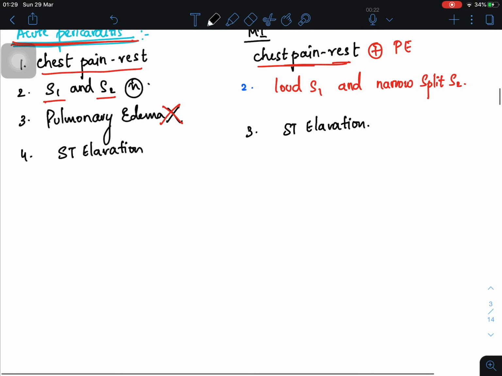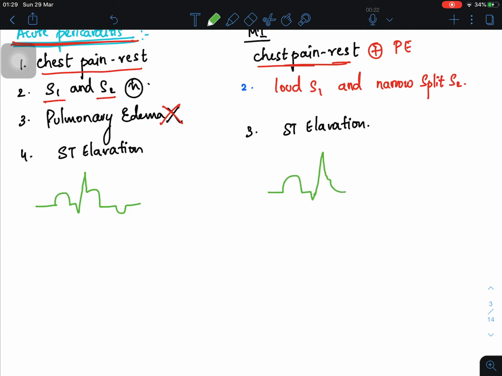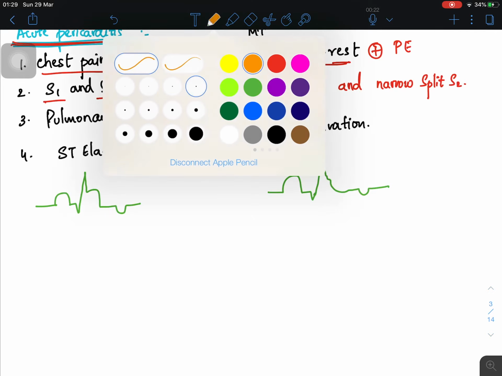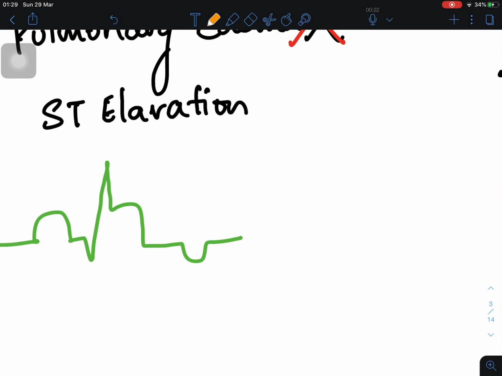But when you look at the ECG clearly, the ST elevation here is different. This is your P wave, Q, R. You see? Now look at the ECG here. P wave, Q, R. Now look here, in acute pericarditis there is ST elevation, but is this ST elevation convex or concave? It is convex.